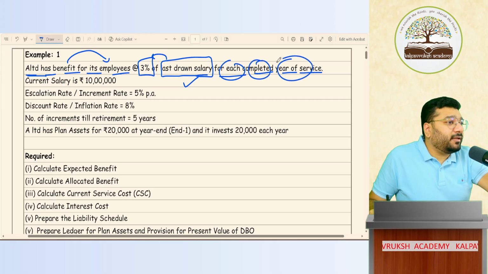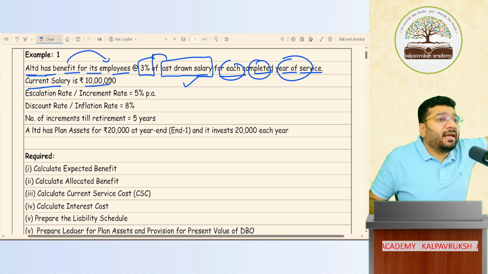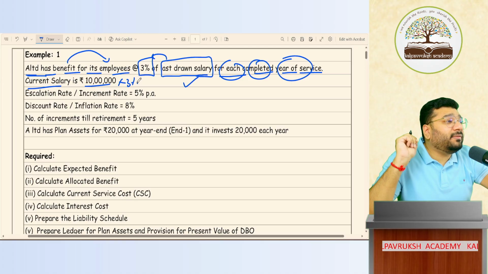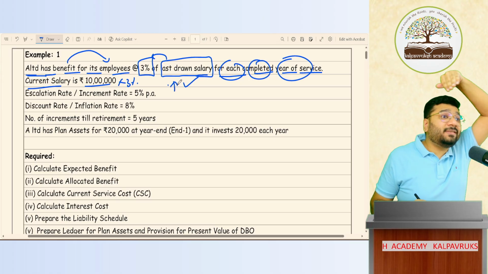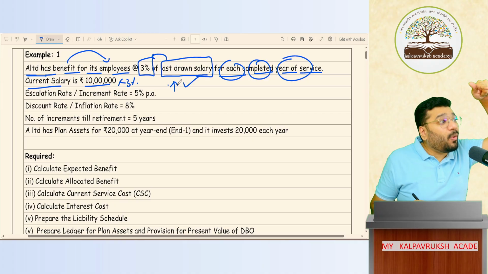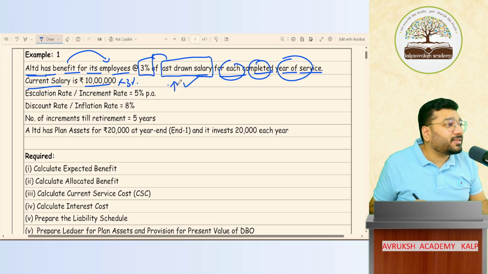For each completed year. Got it? Not got it? So now current salary is given as 10 lakh. On this 10 lakh, can I multiply 3%? No, because the 3% is on the last drawn salary. Means what? You retire after 5 years. Then what salary is there in the 5th year, that salary I should take, and on that I have to multiply 3%. Got it? Not got it?